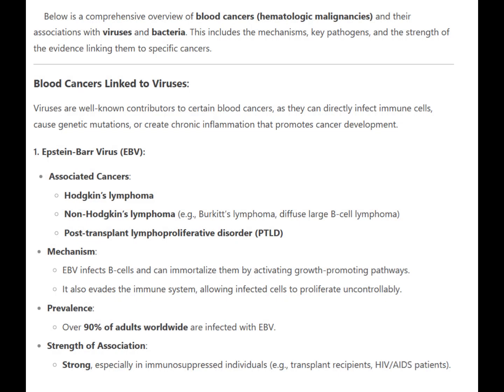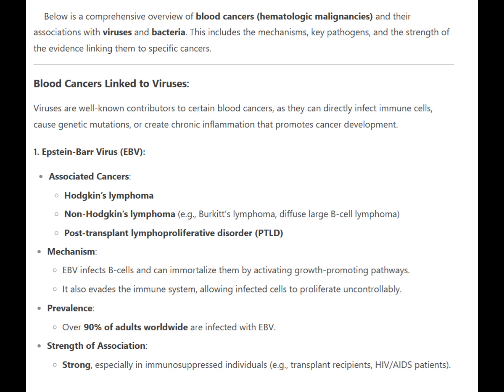Below is a comprehensive overview of blood cancers, hematologic malignancies, and their associations with viruses and bacteria. This includes the mechanisms, key pathogens, and the strength of the evidence linking them to specific cancers. Blood cancers linked to viruses.